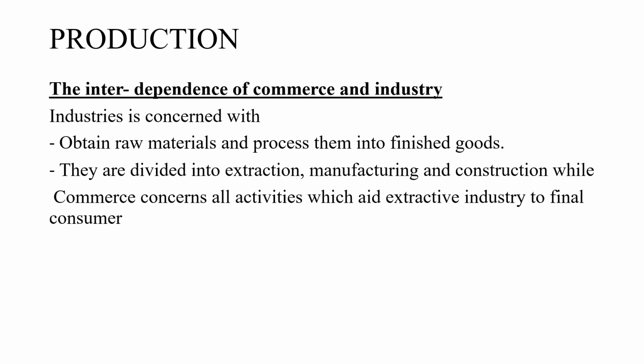So industry extracts from wherever, so it can get raw material from wherever. Then this raw material has to be processed so that it is in a form that people can buy. That's the job of industry. But for this material to be distributed from where it is taken to where it's supposed to be processed, that's commerce. And from where it's processed to the market, where people would buy, that's commerce. So that's how these two depend on each other.